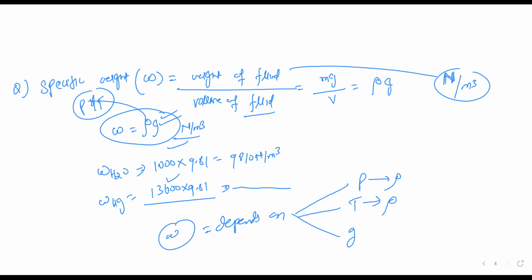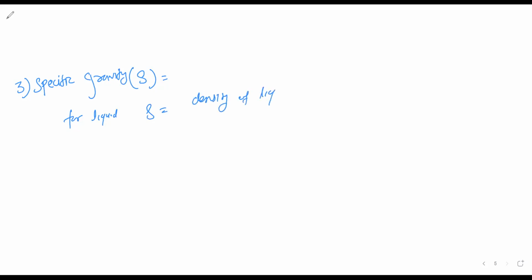Similarly, we have the last property, that is the third property, that is specific gravity. Right? So very, very important from the GATE point of view. The specific gravity of any fluid is given as the ratio of densities. For a liquid, specific gravity is given as density of the liquid divided by density of a standard liquid.